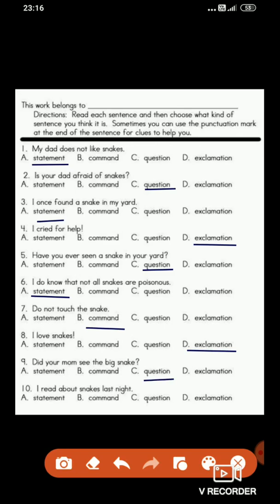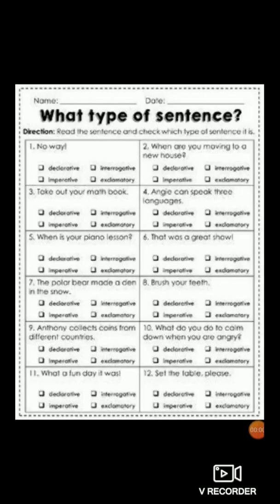10th one. I read about snakes last night. This is just the information given. It tells about something. So this is just a statement. Understood, students? Students, now let's proceed to the next exercise.